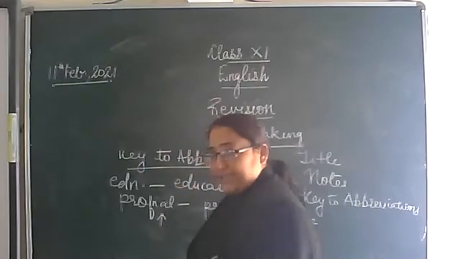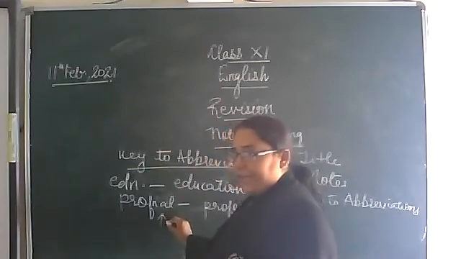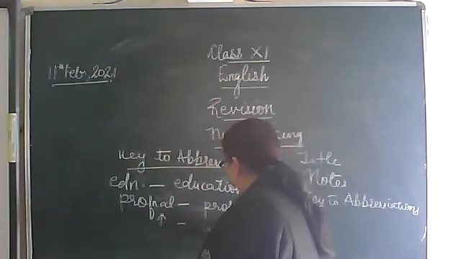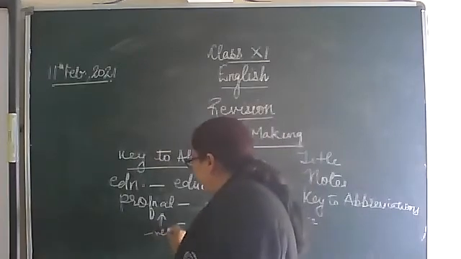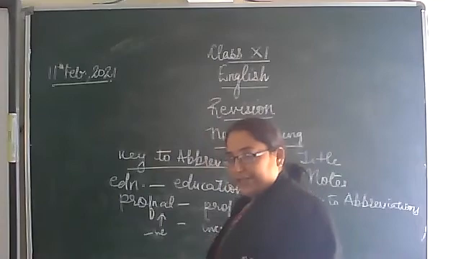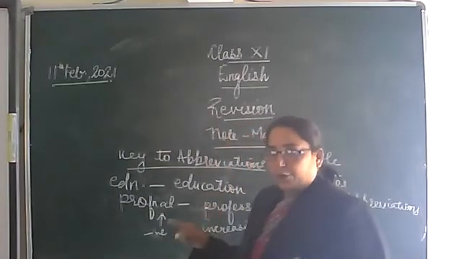Signs and symbols have a special role in note making. If you have written somewhere an increasing sign, you will write increasing. Suppose you have written negative effects in the sub-points, like negative effects of not doing yoga.